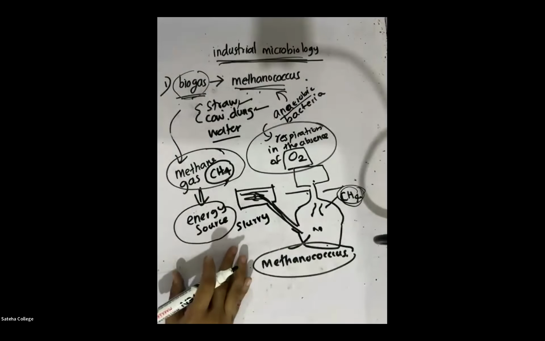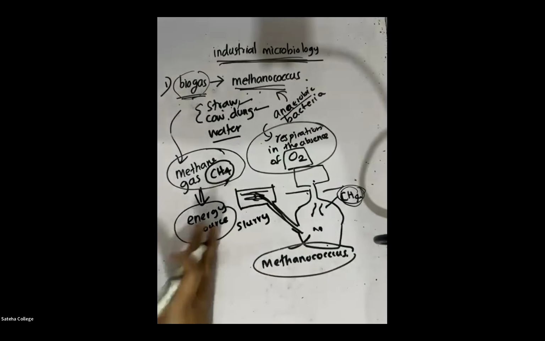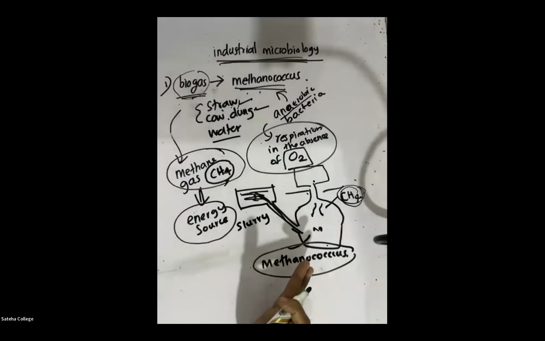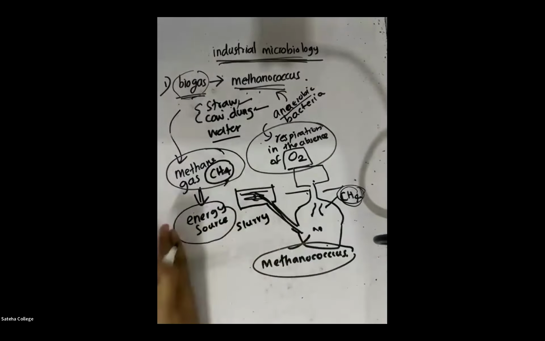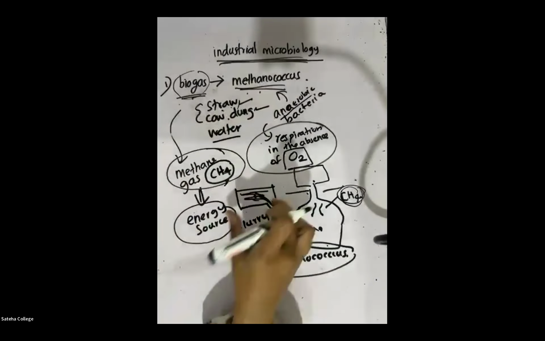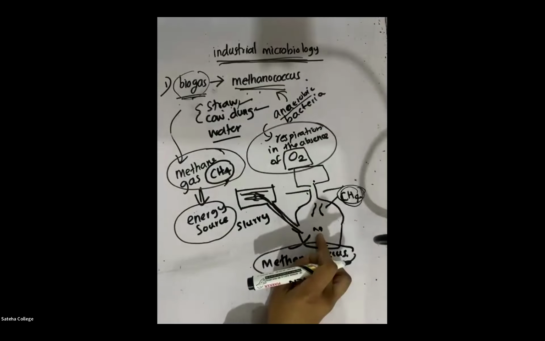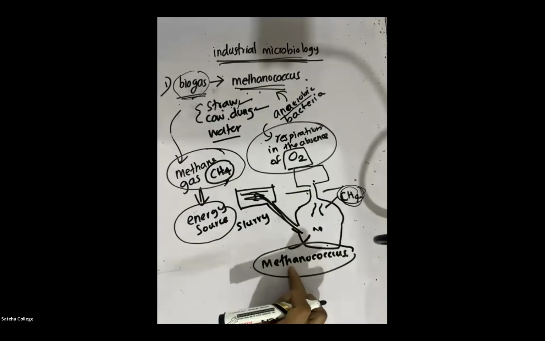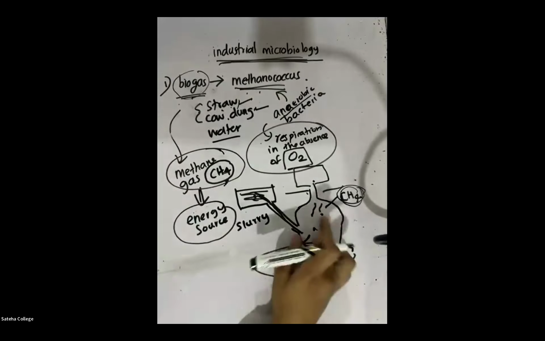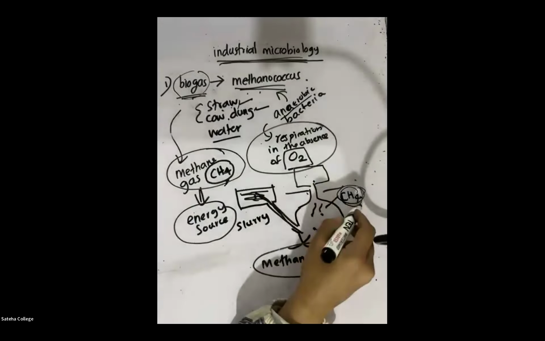Straw, cow dung, and water. What are the 3 other ingredients needed? Straw, cow dung, and water are needed. They mix it to form a solution, and this solution is sent where Methanococcus is present. Methanococcus is an anaerobic bacteria that reacts with this slurry solution, and it forms what gas?